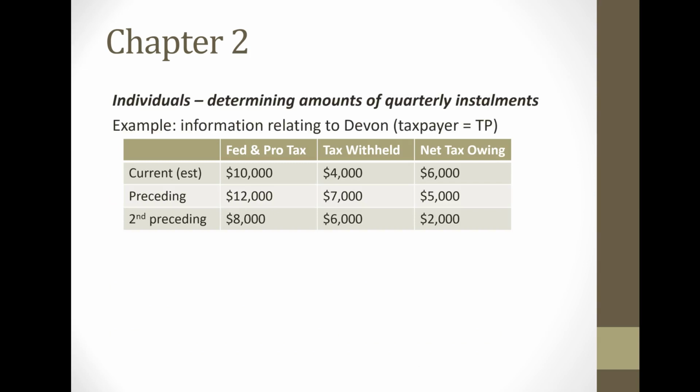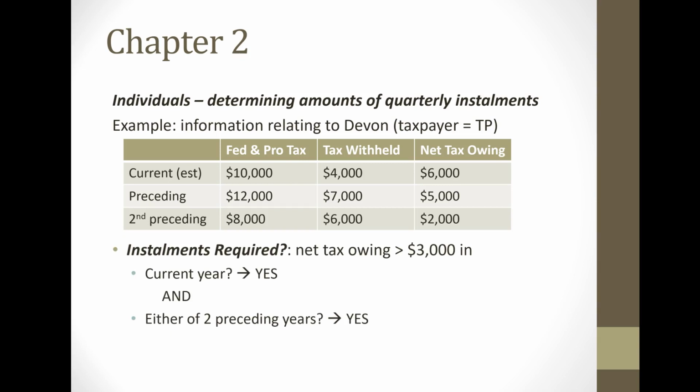We have Devin, who's a taxpayer, and we have Devin's current estimated taxes, last year, preceding, and 2 years ago, second preceding. So let's just take a look at this. Are installments required? Is the net tax owing greater than $3,000 in the current year? Yes, it is. And either of the 2 preceding years? Yes, they are. So either one of the 2 preceding years is greater than $3,000. The preceding is greater than $3,000. The second preceding is not. It's only $2,000, but it's an either statement. So that condition is also true.